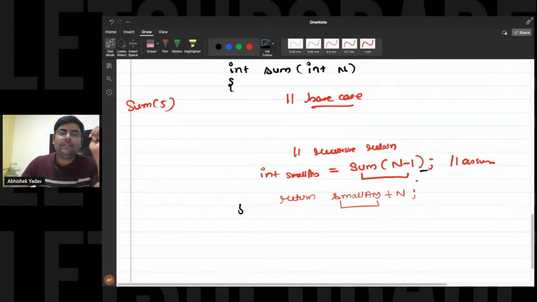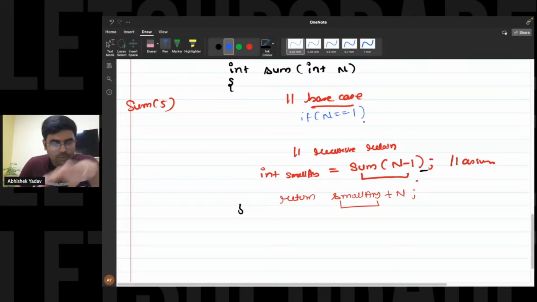Okay, and your base case will be what? When you have to stop the recursion call and when you already know the answer, that is if your n is equal to 1. When the value of n is equal to 1, that means you have to find the sum of natural numbers from 1 to 1. And in this case, you already know the answer, right everyone?